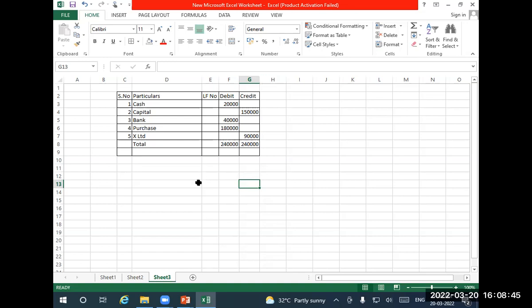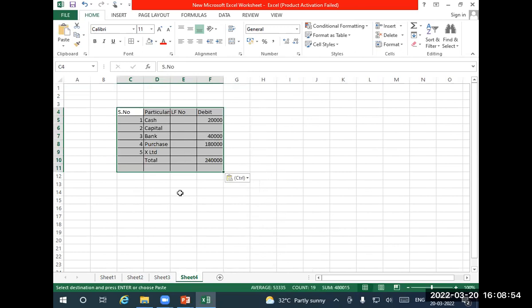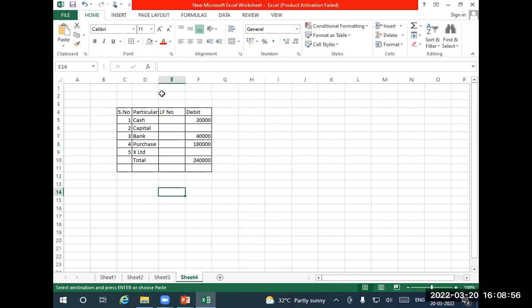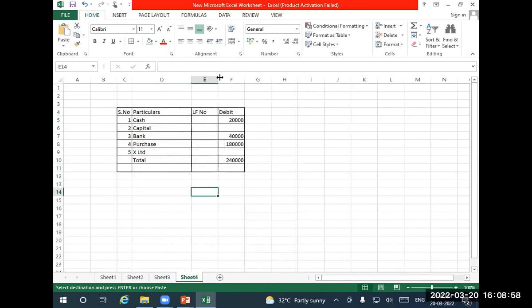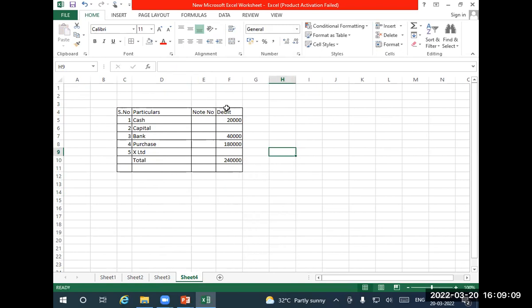Okay, the heading is profit and loss account. Serial number, particulars, note number. Okay, note number, then amount. Okay, so the first one is revenue from.